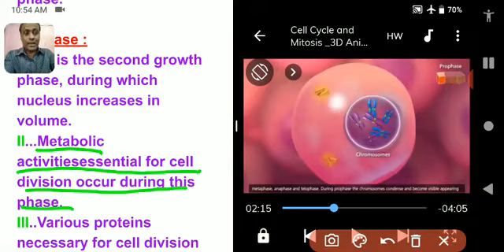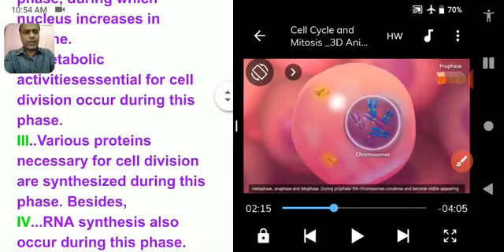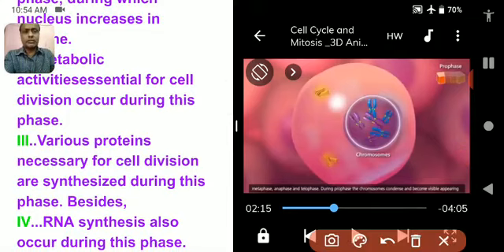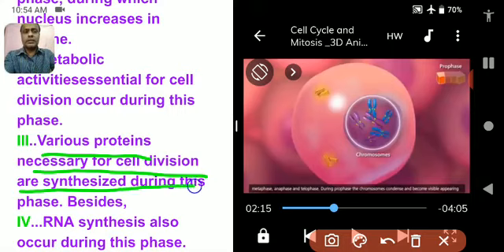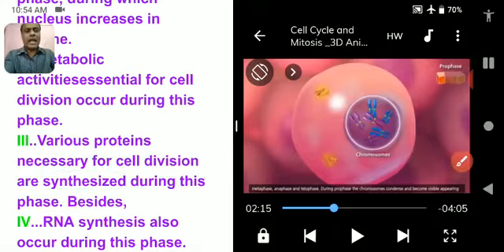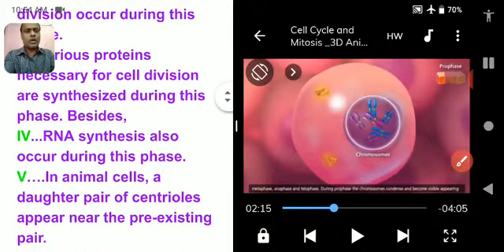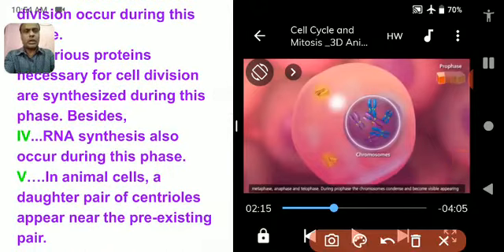And what happened next? Let us see. The various proteins necessary for the cell division, I have already told you, are synthesized during this phase. Along with that, RNA synthesis also occurs during this phase.